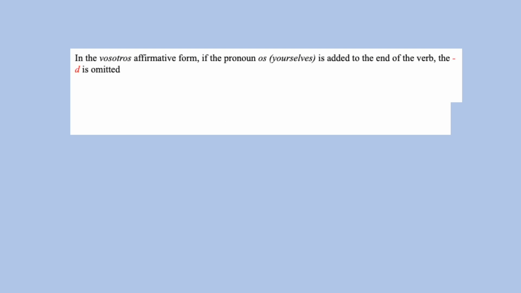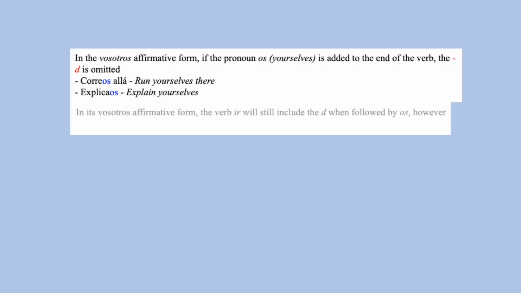In the affirmative vosotros command form, if the pronoun os is added to the end of the verb, then the d is omitted. Corred allá, explicaos. But for ir, it will still include the d when followed by os. Idos.